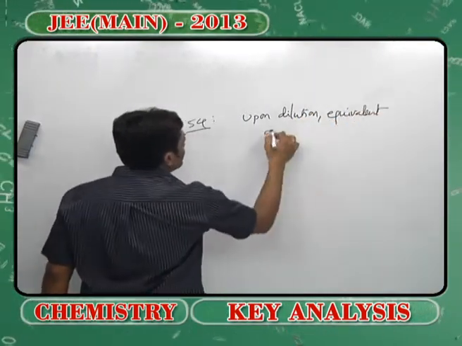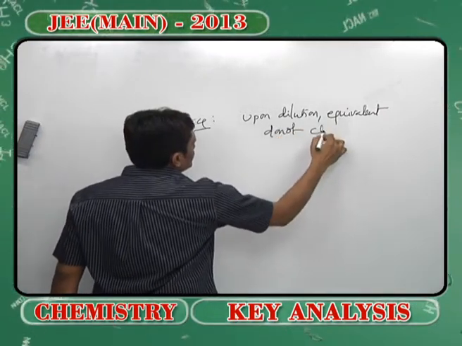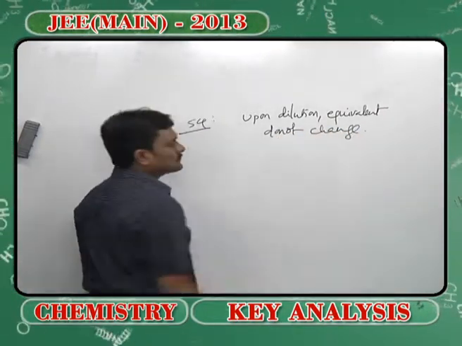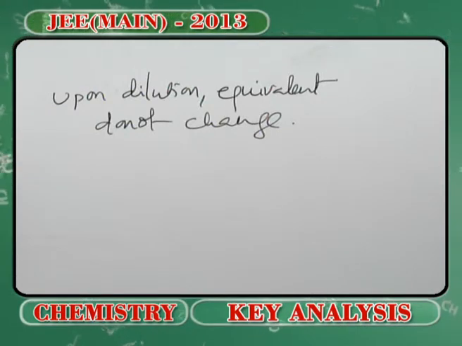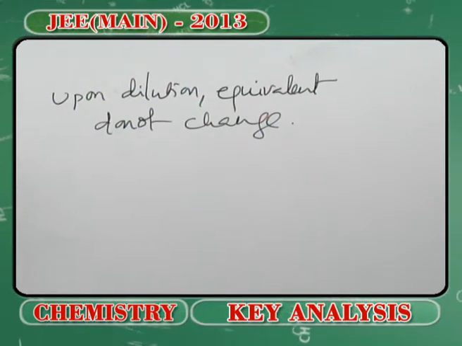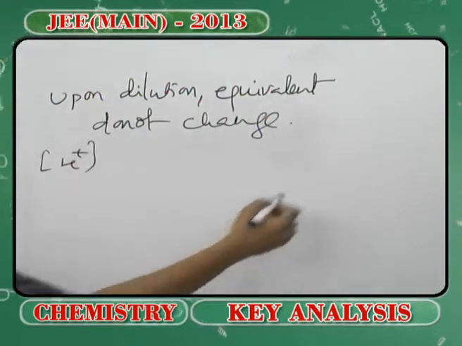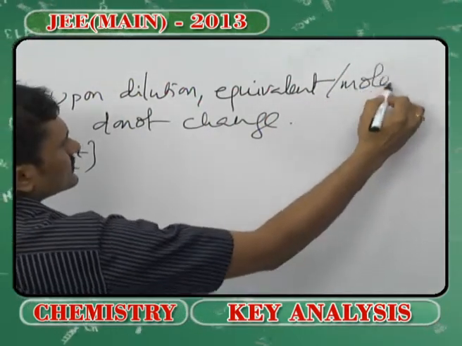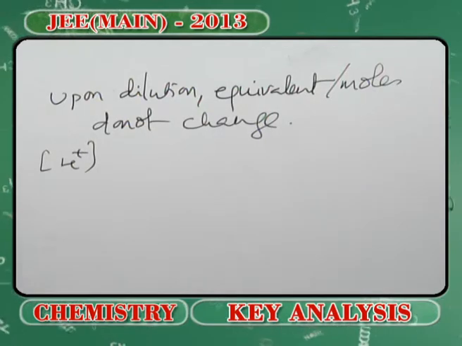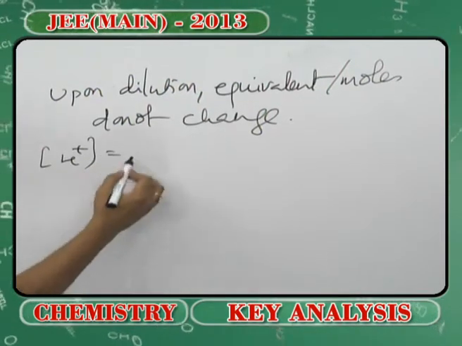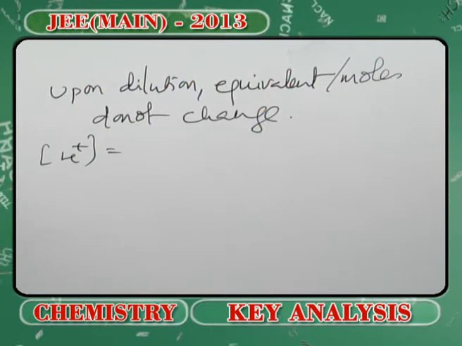This is the simple concept involved in solving this problem. So suppose you have taken 1 liter of HCl whose pH is 1. I can say equivalents or moles, anything you can apply. So concentration of H plus, because pH is negative logarithm of concentration of H plus, which is equal to 1,